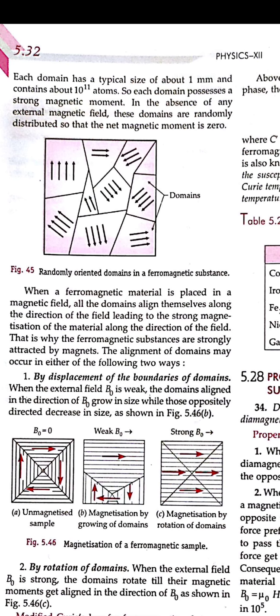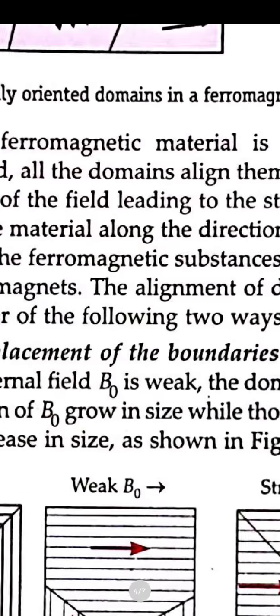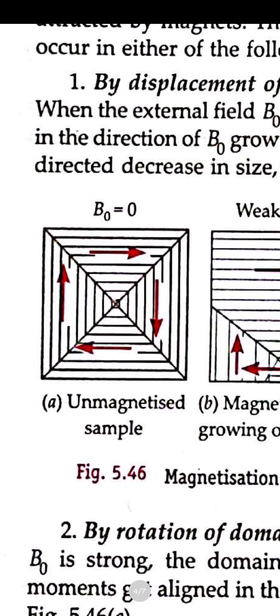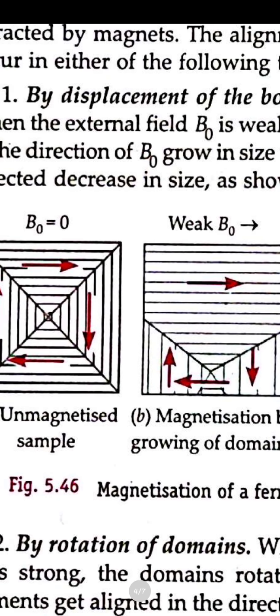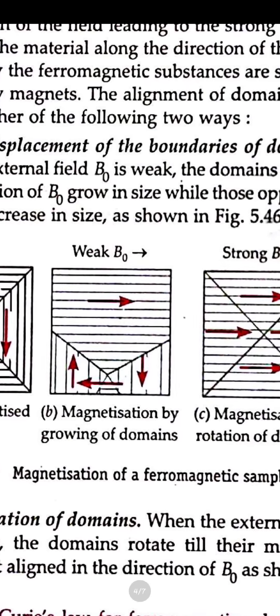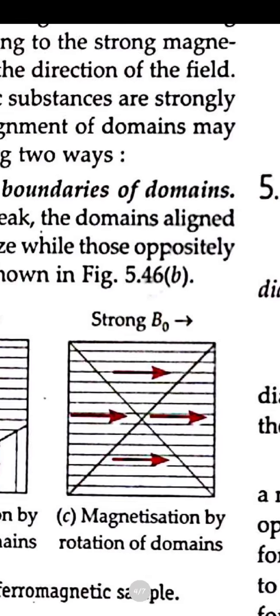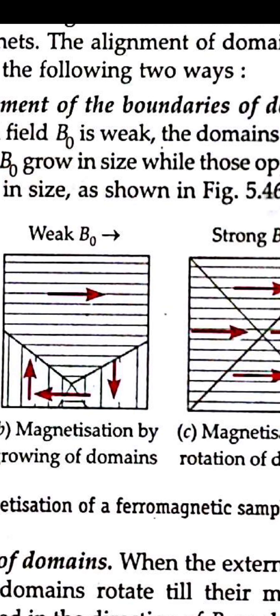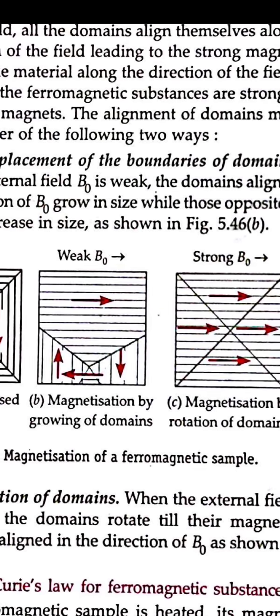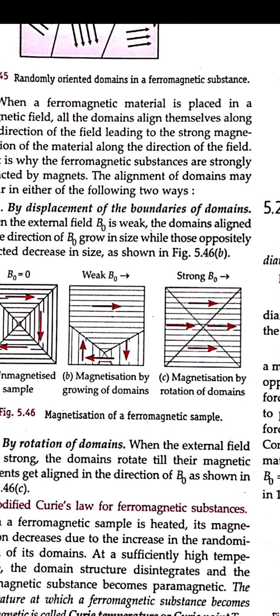When the magnetic field is not there, you can see here that they are aligned randomly, but as you give them the magnetic field, the domains grow in different directions. So they are moving from one direction to the other. Again, if a strong magnetic field is there, then they rotate and make themselves align in the direction of the magnetic field, right? So the temperature at which the ferromagnetic substance becomes a paramagnetic substance is said to be the Curie temperature.